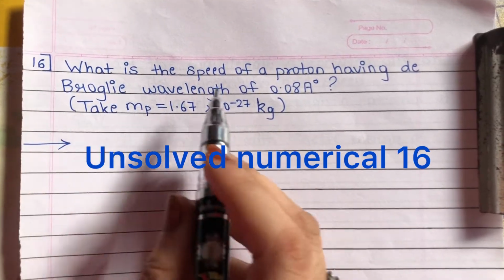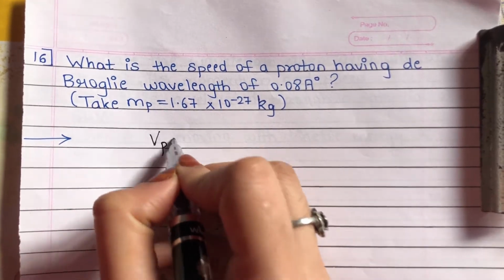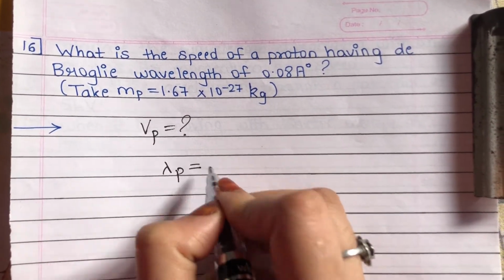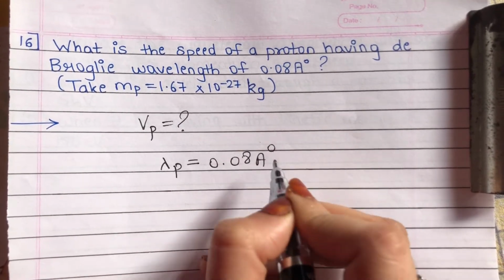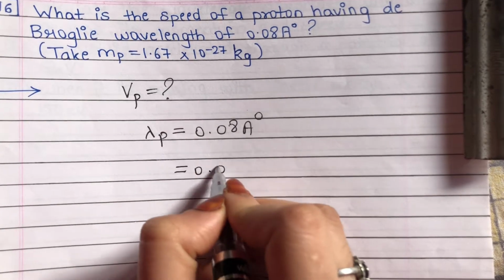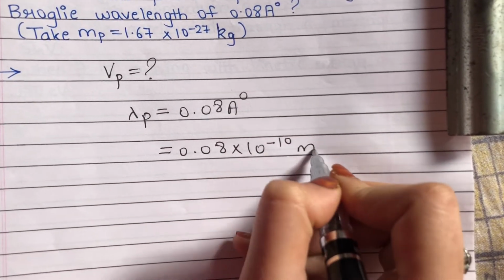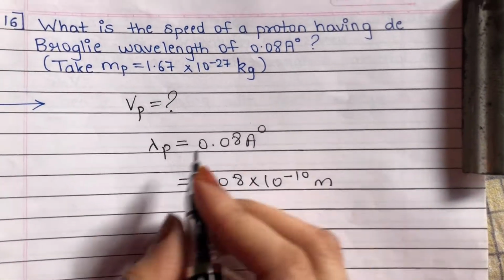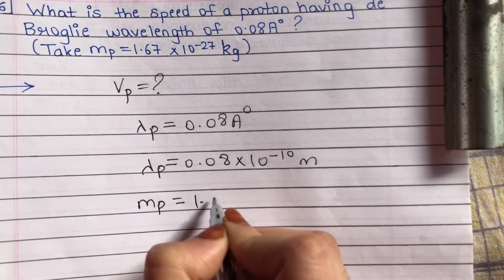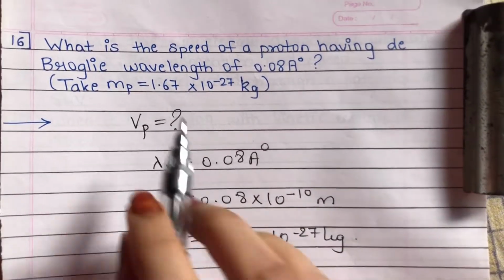Numerical number 16. What is the speed of proton? Okay, that is speed of proton is asked. Having de Broglie wavelength of proton, that is 0.08 angstrom. Okay, if I want to convert it into meter, it will be 0.08 into 10 raised to minus 10 meter. Mass of proton is given to us, 1.67 into 10 raised to minus 27 kg. Find out the speed.